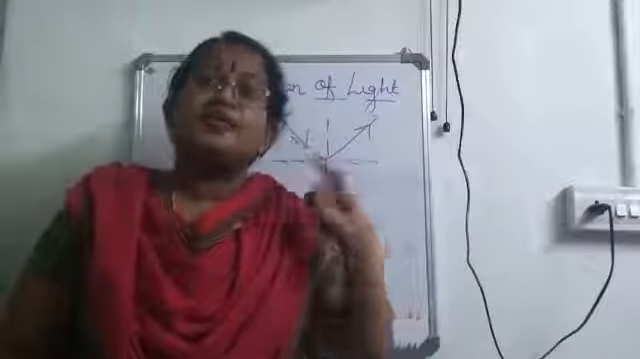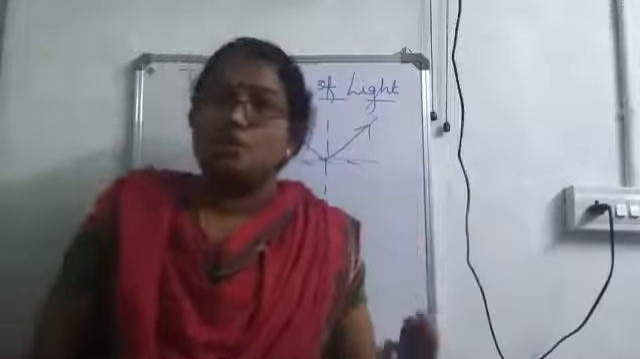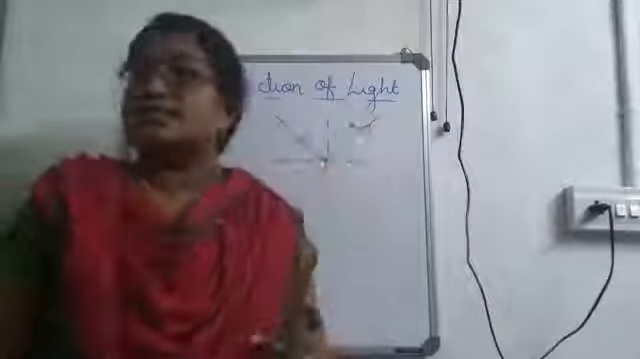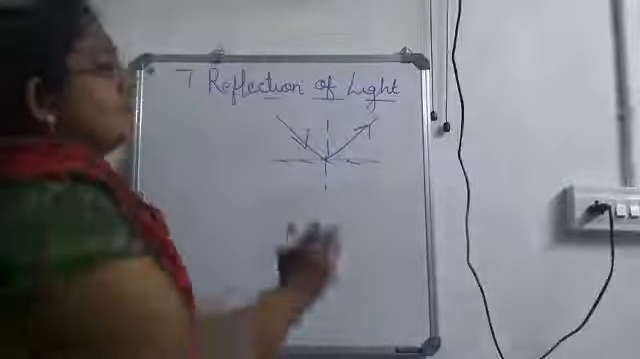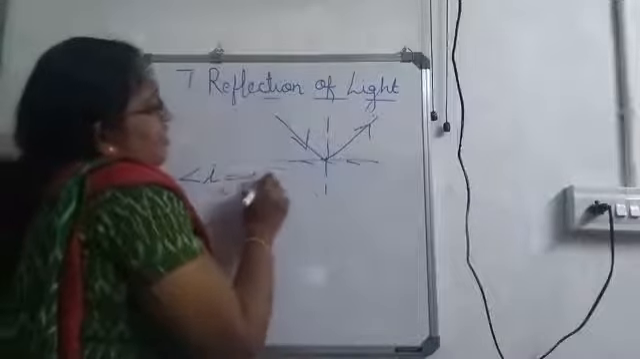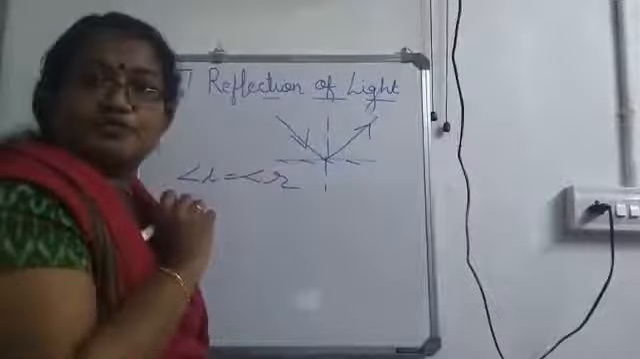Incident ray, reflected ray and normal lie on the same plane. It is there on the same plane. Now the second one is angle of incidence is always equal to angle of reflection.